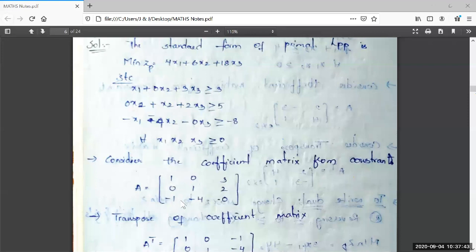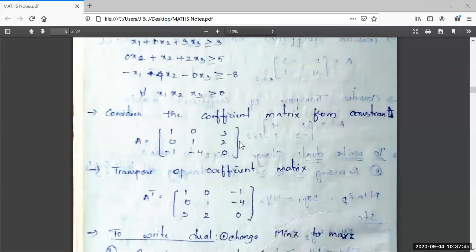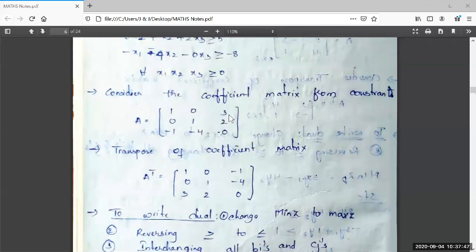See here, minus 1, minus 4, 0. The next step says that we have to take the transpose of this matrix A. A transpose is equal to 1, 0, minus 1. The first column is the first row here. The second column 0, 1, minus 4 is the second row here. The third column 3, 2, minus 0 is the third row here.